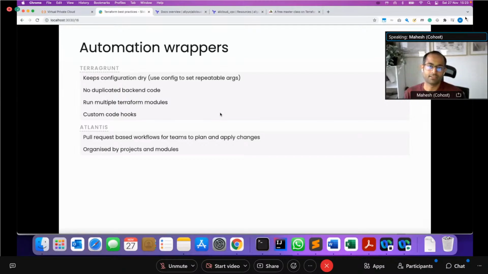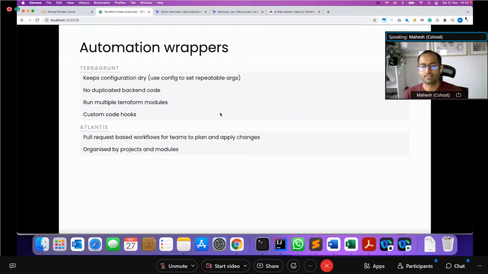So Terragrunt and Atlantis. Terragrunt is quite popular. It's actually been used for many years. It is again a similar approach of using modules to combine your infrastructure, and it keeps some of the stuff that I'm doing with Gradle in my example previously, doing that using Terraform. Terragrunt just does it for you out of the box. So if you are interested, you could follow along and look through the Terragrunt documentation, and try and adopt it if that works for you. It is an opinionated way of doing certain things, so it may not always work for you. So obviously just consider whether it works in your particular use case.